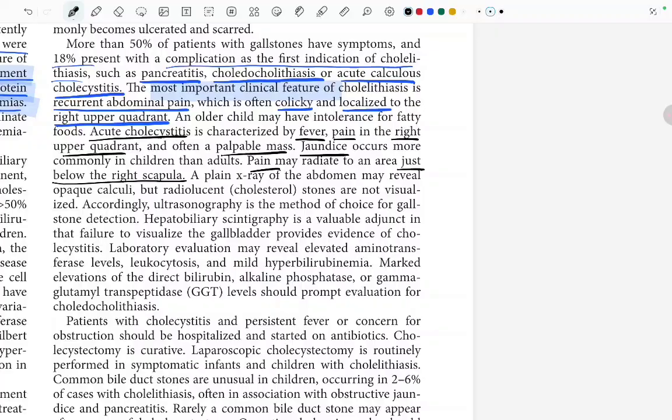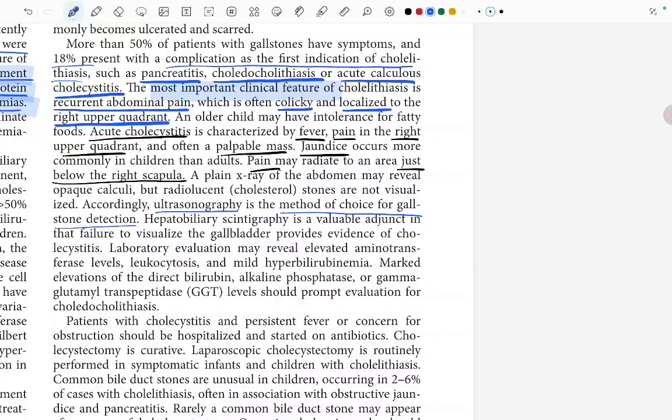Accordingly, ultrasonography is the method of choice for gallstone detection. What is the method of choice? That is ultrasonography. USG is the method of choice for gallstone detection. Hepatobiliary scintigraphy is a valuable adjunct in that failure to visualize the gallbladder provides evidence of cholecystitis.